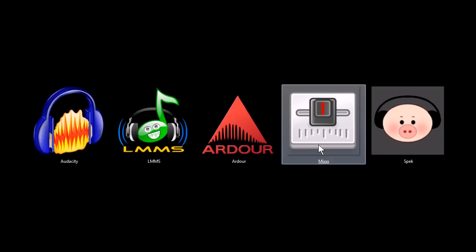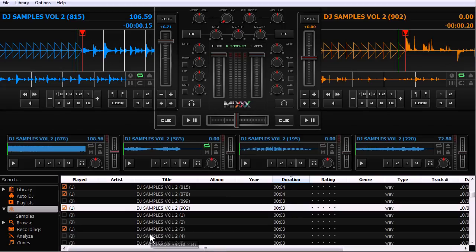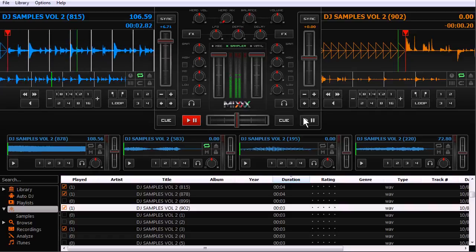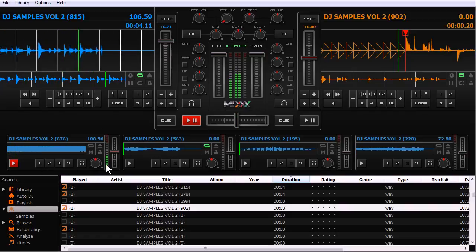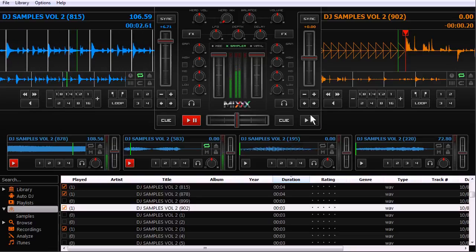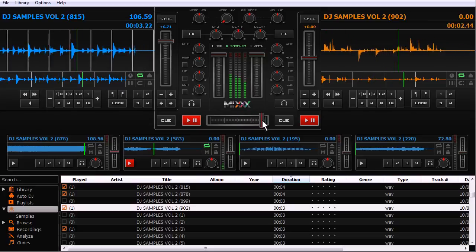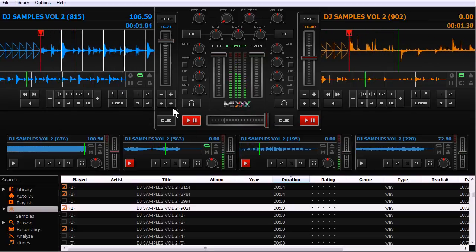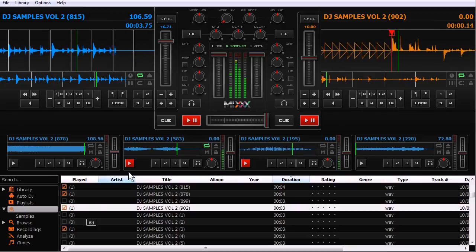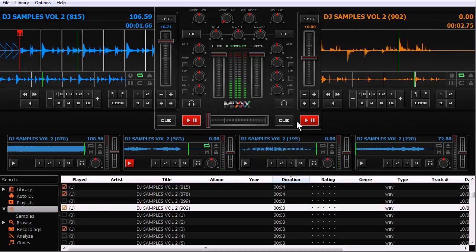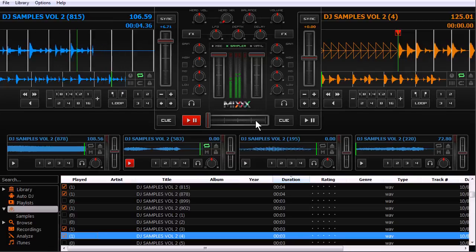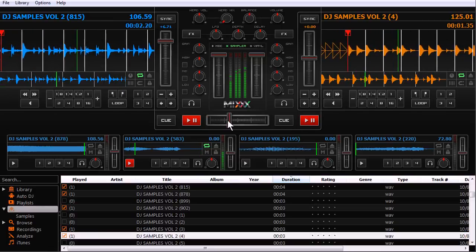to use it. This next program, Mix, is a DJ mixing tool. You can use it for live broadcasting or for dances, clubs, parties, things like that. I'll just show you a sample of what it can do. So just different kinds of effects, and you drag and drop these up to here. Let me show you. If I pause this one, I can drag a new one in over here.